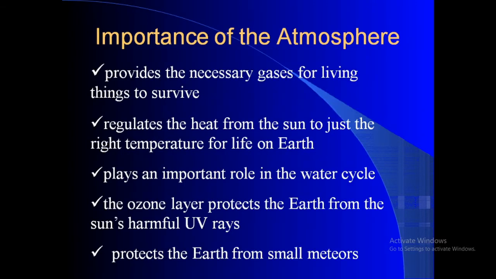So this is the conclusion of the structure of the atmosphere, or the importance of the atmosphere. It provides the necessary gases for living things to survive. It regulates the heat from the sun to just the right temperature for life on Earth. It plays an important role in the water cycle. The ozone layer protects the Earth from the sun's harmful ultraviolet rays. It protects the Earth from small meteors.